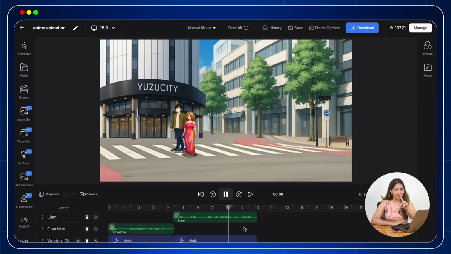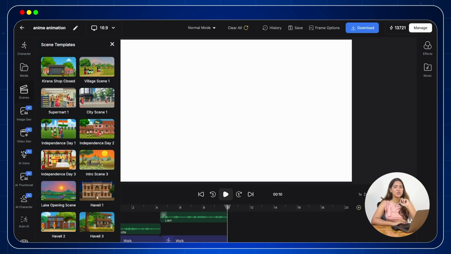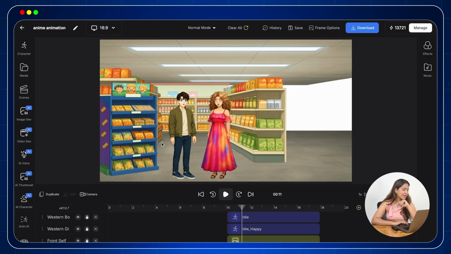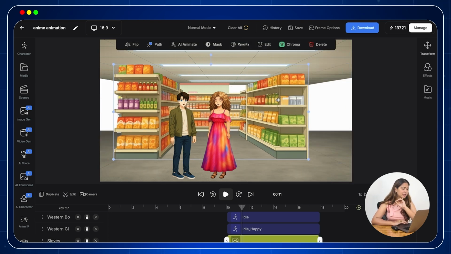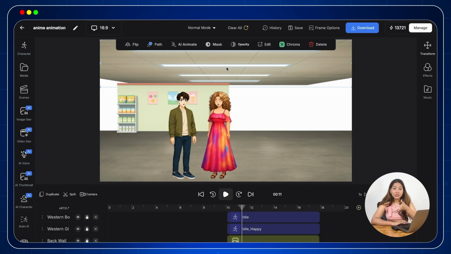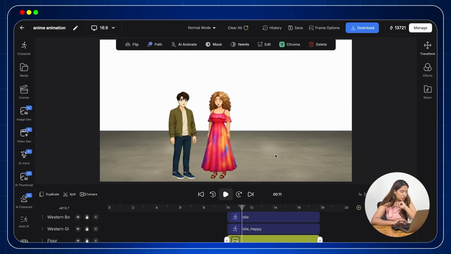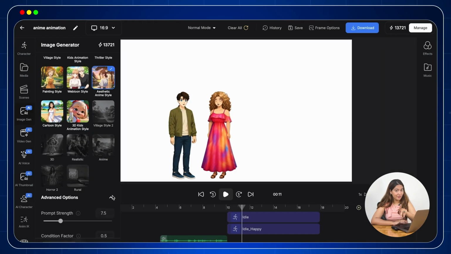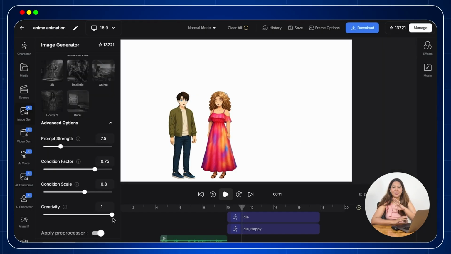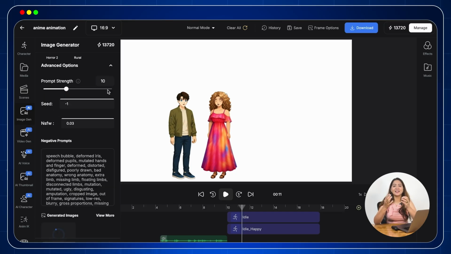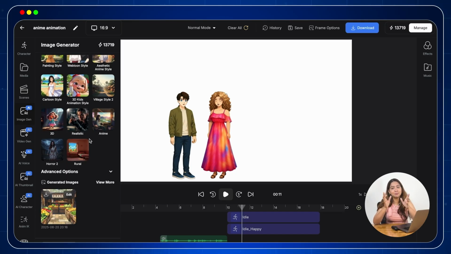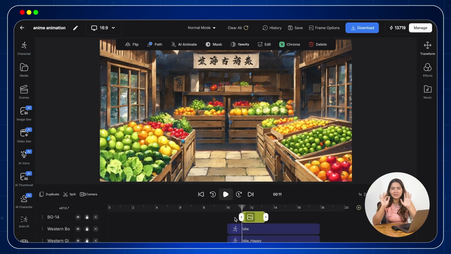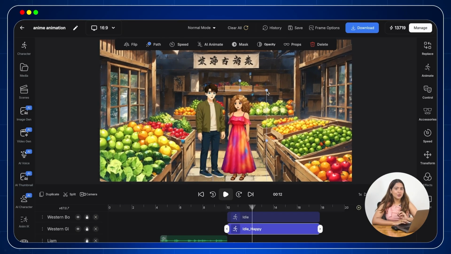But why stop here? Let us extend the scene. I will add a supermarket scene. From here, I can modify the background assets, and if I want something totally different, like a street vegetable market, I just hop over to image generation, use the image stylization tool, select a reference image and hit generate. And boom, look at that. A brand new vegetable market background is ready in seconds. Isn't it pretty amazing?